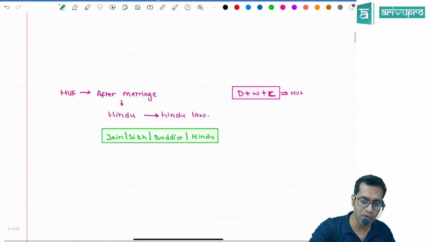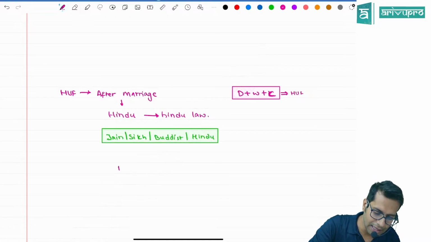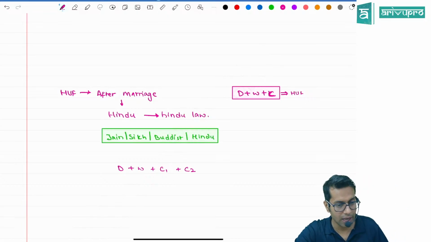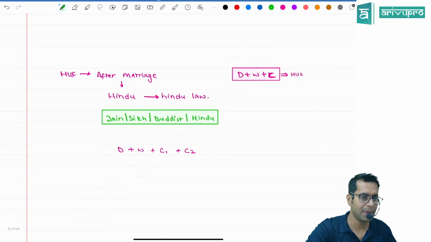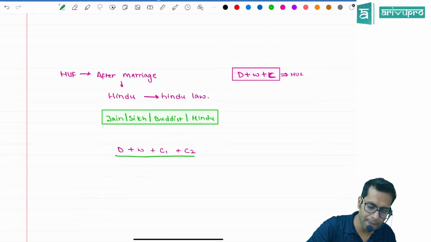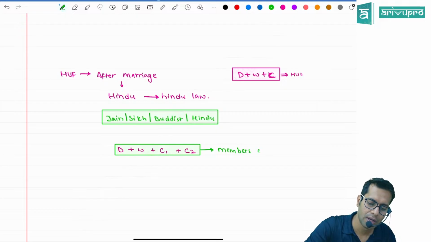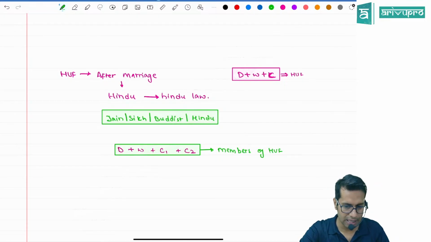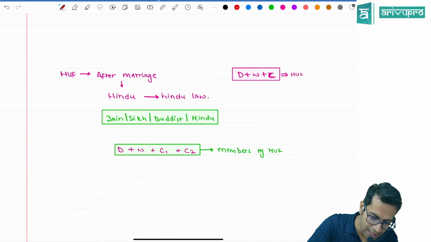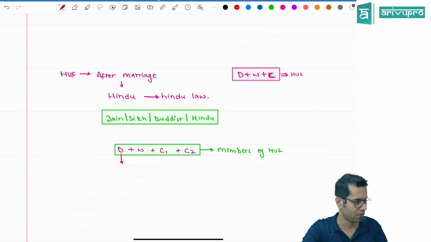Now, in HUF what happens? Say for example, there is Dilip, the wife of Dilip, child 1 and child 2. All together, these people will be called members of the HUF. If I ask how many members are there in this HUF, what will you say, sir? 4 members. Out of these 4 members, one person is going to head this HUF.